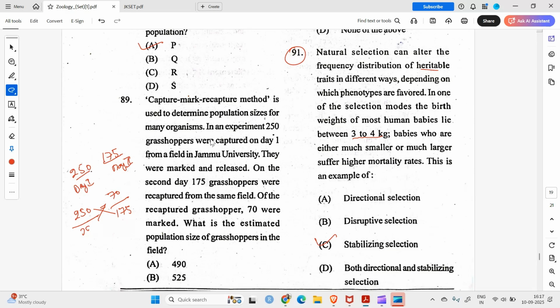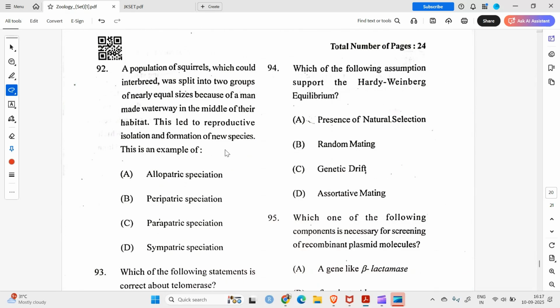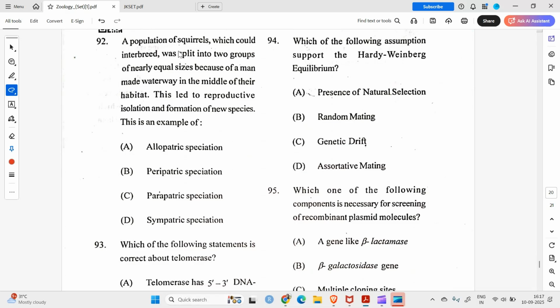Okay, so moving on to the next, which is question number 92. A population of squirrels which could interbreed was split into two groups by a waterway in between because of a man-made waterway. This led to the reproductive isolation and formation of new species. This is an example of allopatric speciation. Allopatric means, allo means different, patric means fatherland. So these are those species which arise from two different geographical areas.